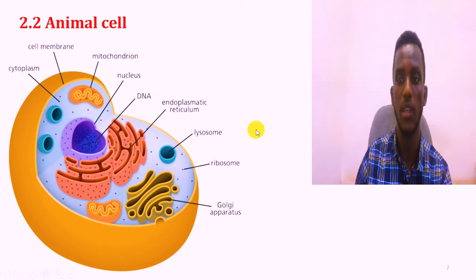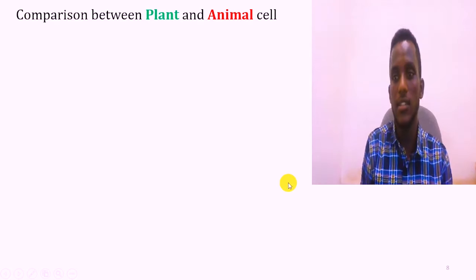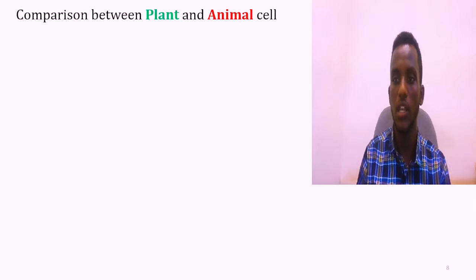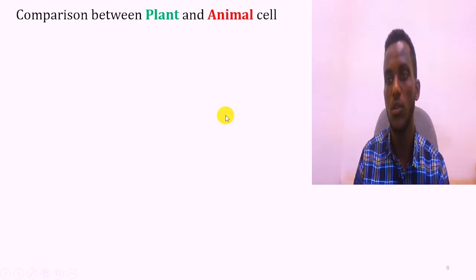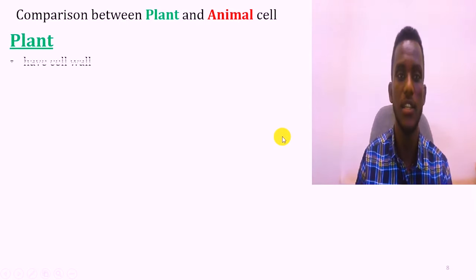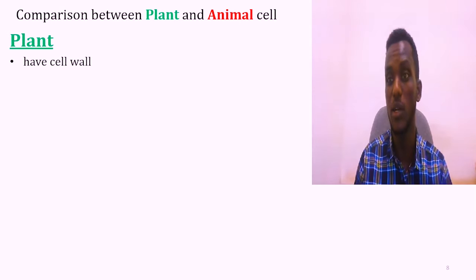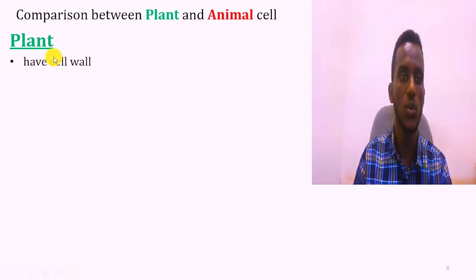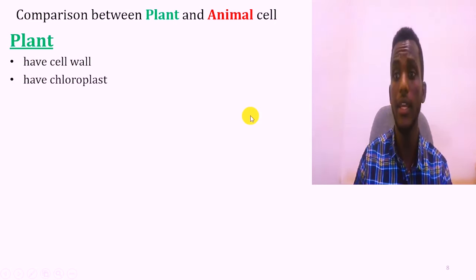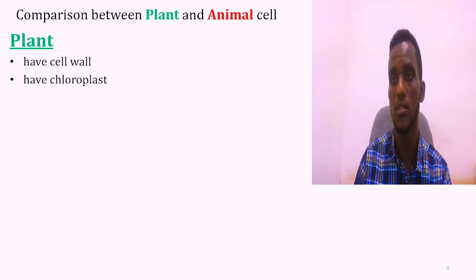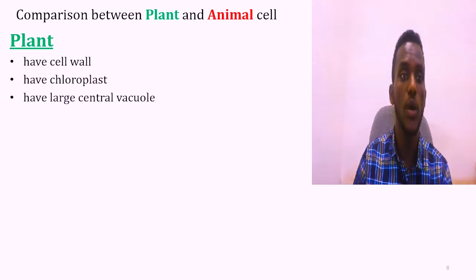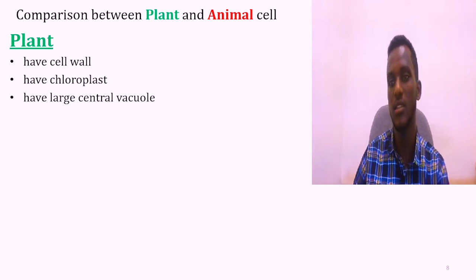So let's see the differences between the plant and animal cell. Let's see what plant cells have and what animal cells have, their unique characteristics. Plant cells have a cell wall; the cell wall of the plant is made from cellulose. And again the plant consists of chloroplast, so they carry out photosynthesis and prepare their food, but animals cannot. The other one is they consist of a large central vacuole.